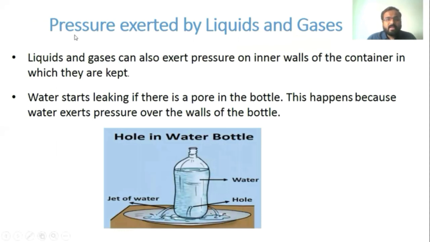Now the next topic is pressure exerted by liquids and gases. Liquids and gases can also exert pressure on the inner walls of the container in which they are kept. Water starts leaking if there is a pore in the bottle. This happens because water exerts pressure over the walls of the bottle.